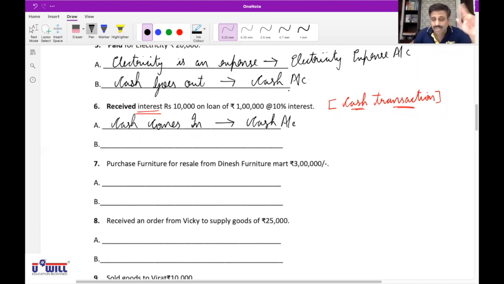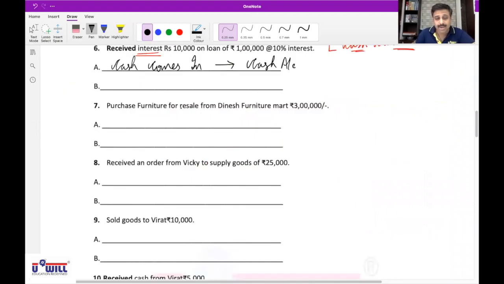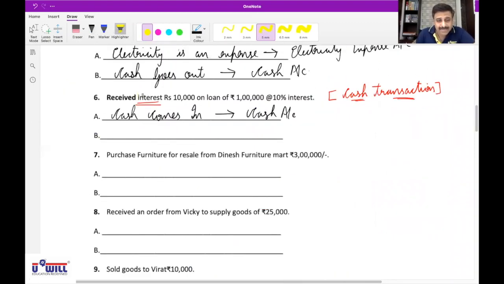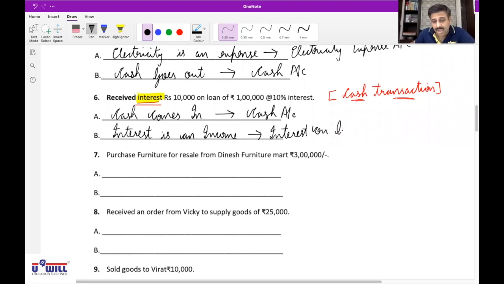Now no need to ask the other two questions, as you get the answer for the first one. Now in the second category, what is the first question you'll ask? What goes out? So what goes out over here? Service. If service goes out, you get the answer for the second question: which income is earned? What are you receiving? Interest. So can I say interest is your income? Interest is an income, and it affects the interest account. You can write interest account, or you can also write interest on loan. Is that clear, Abdullah?